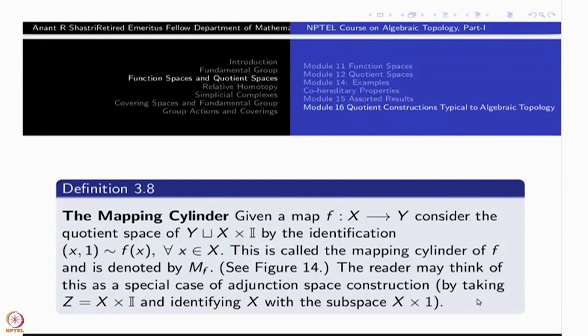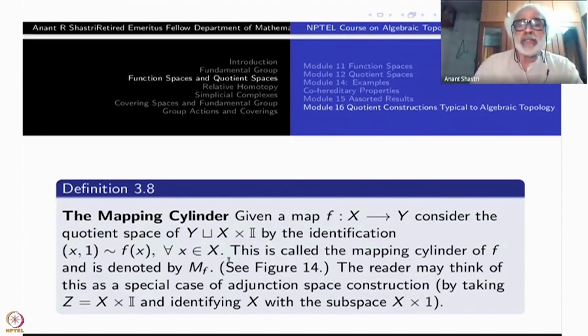Then the mapping cylinder is, first of all, on X I have a cylinder X cross I. Then I take disjoint union with Y, just like I took Z and Y disjoint union in the adjunction space. It's Y disjoint union X cross I. Then I have an identification, namely (x, 1), the other one of the endpoints, is identified to f(x), for every x in X.